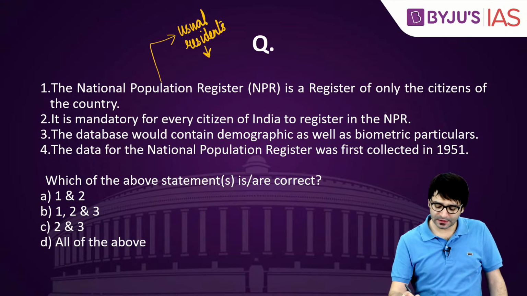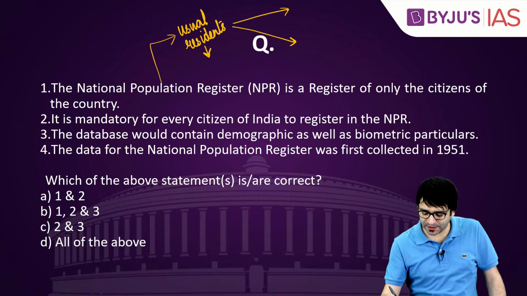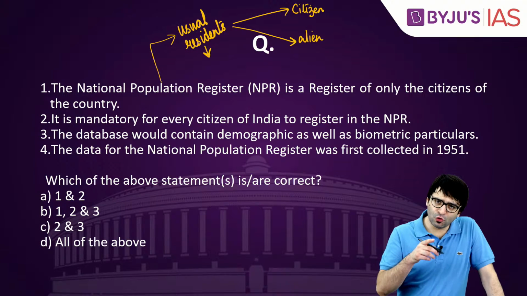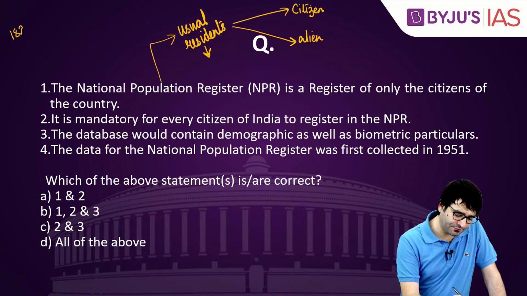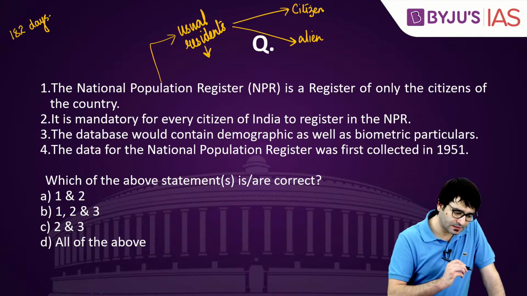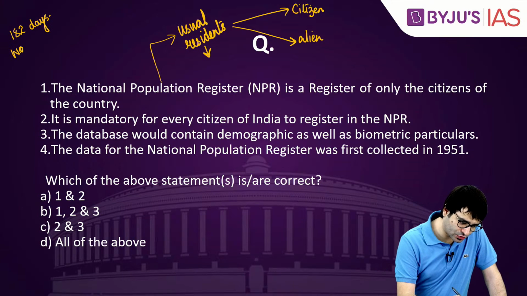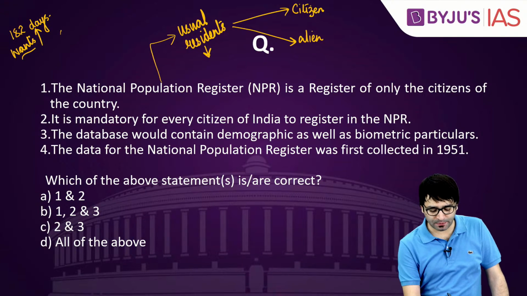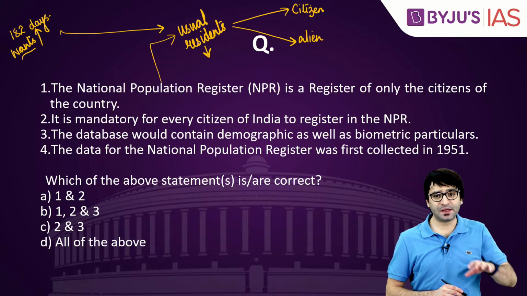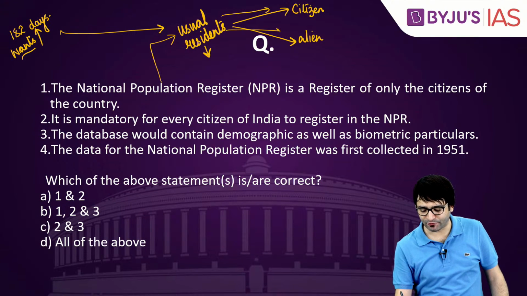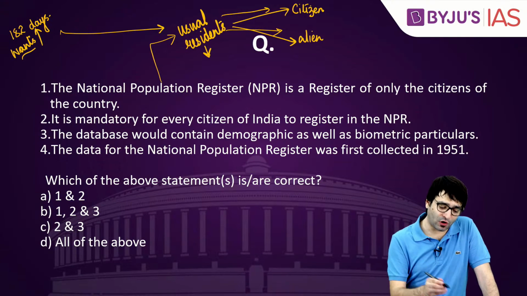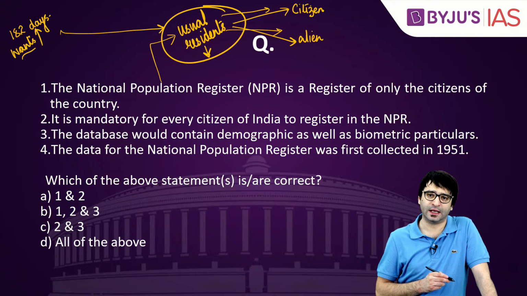Now, who is a usual resident? A usual resident can be a citizen, can be an alien as well, can be a foreigner as well. Whoever is staying in India for 182 days, or who wants to stay in India for 182 days, that particular individual becomes a usual resident. That means a usual resident can be a citizen, can be a foreigner as well. And the National Population Register contains the details of all the usual residents of India.